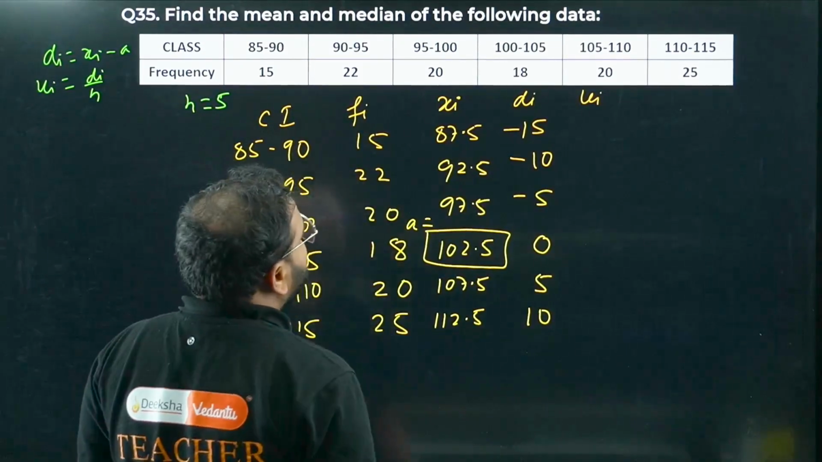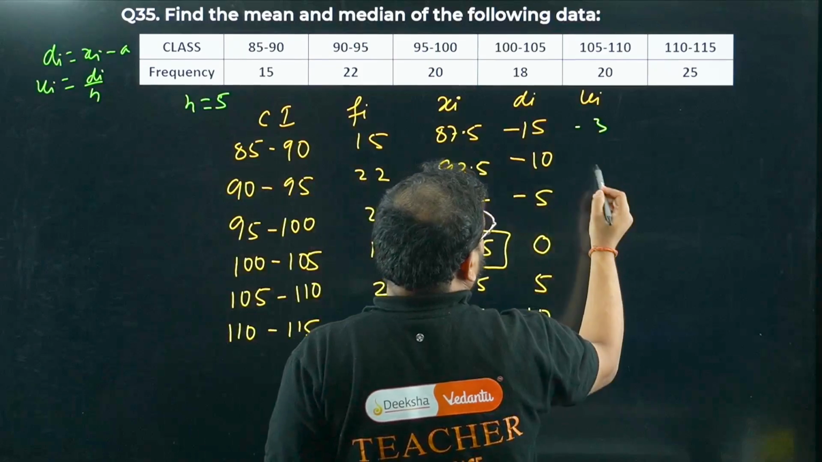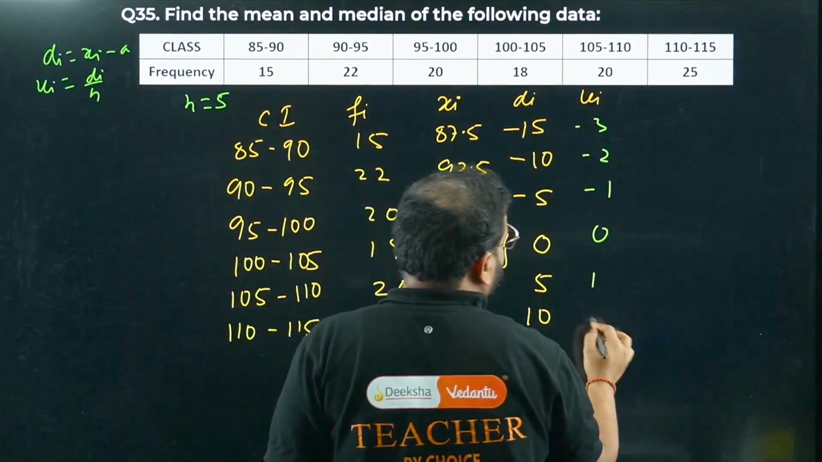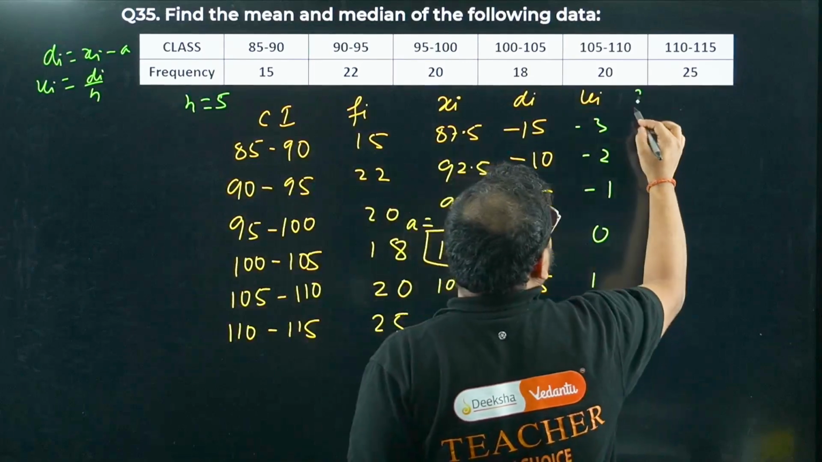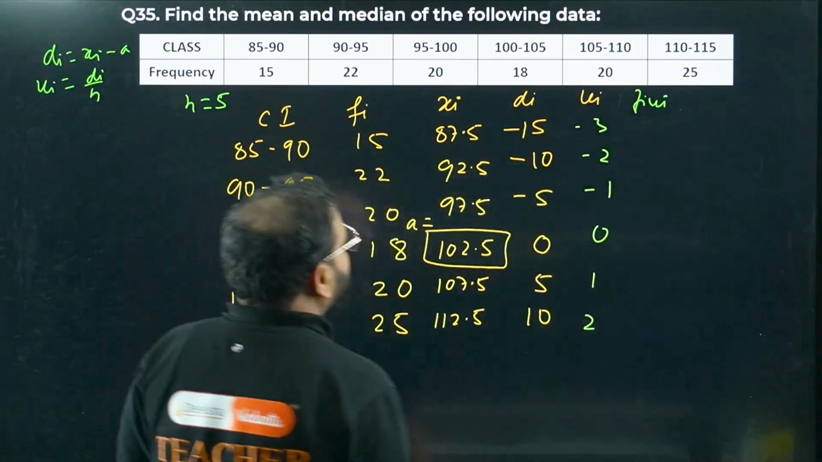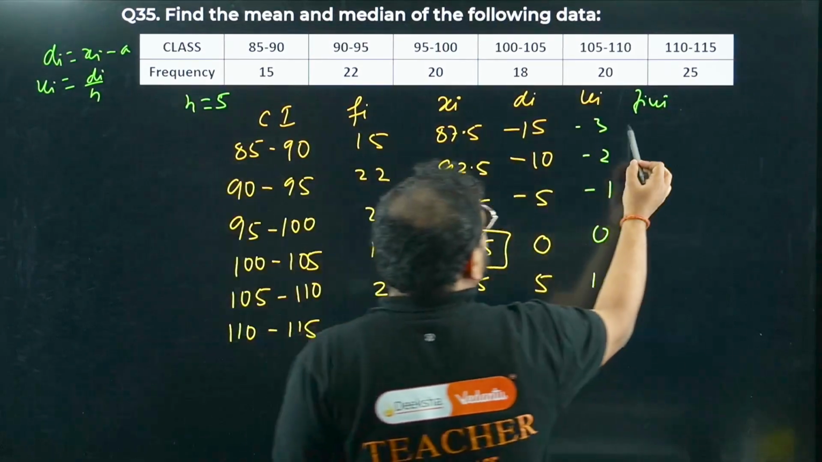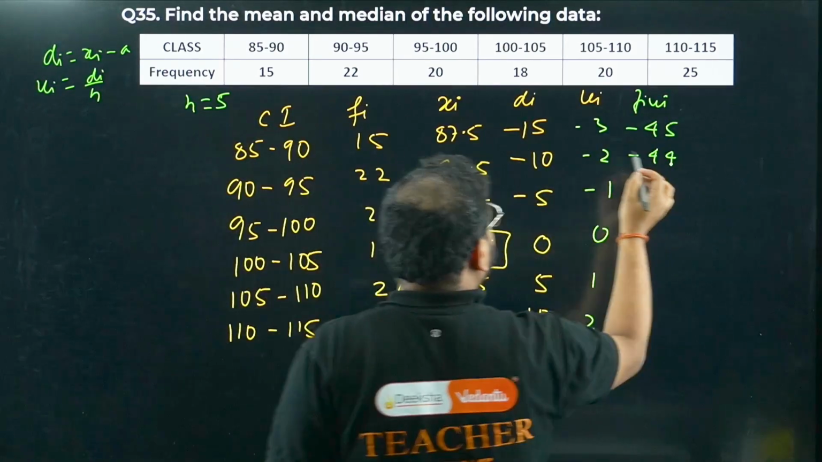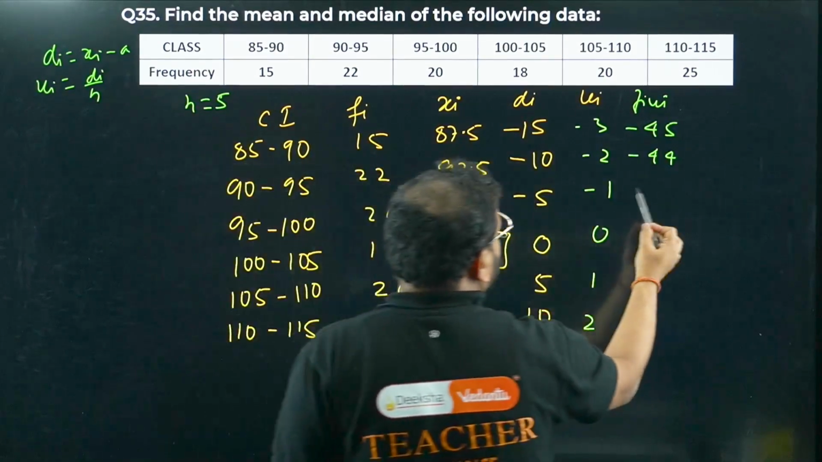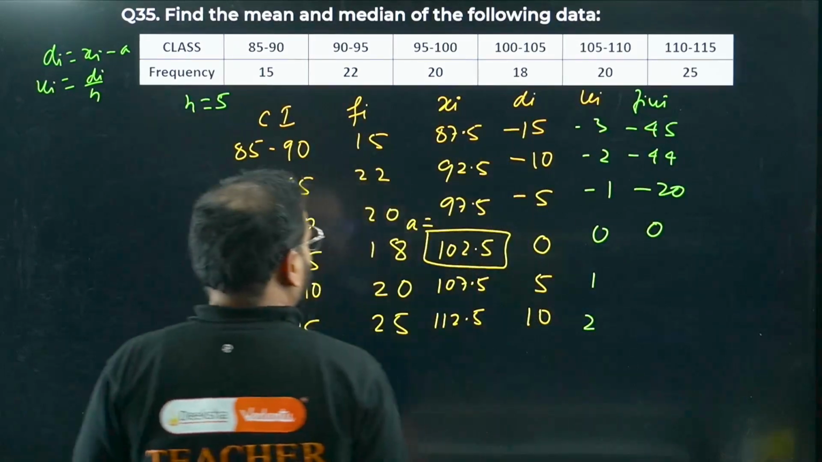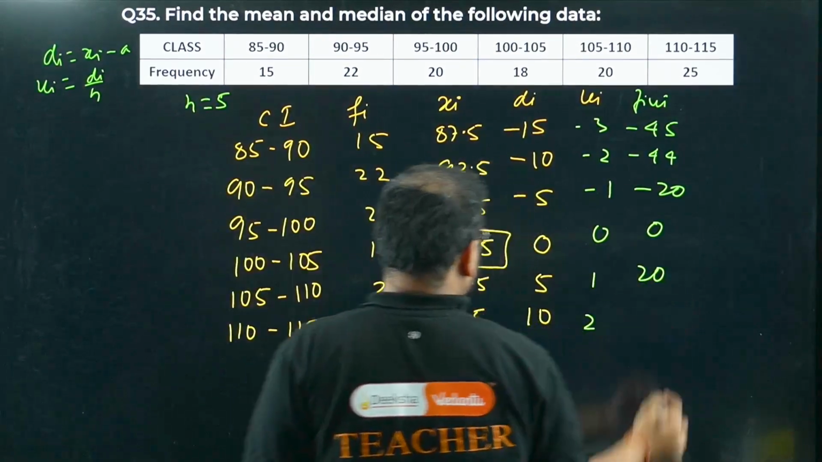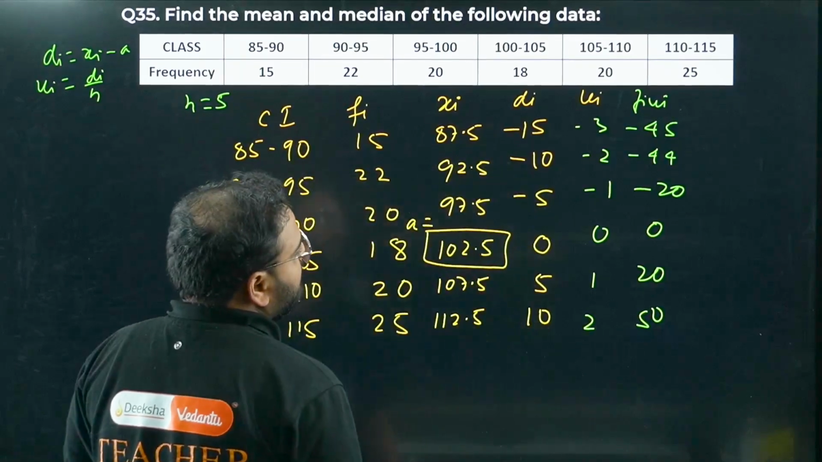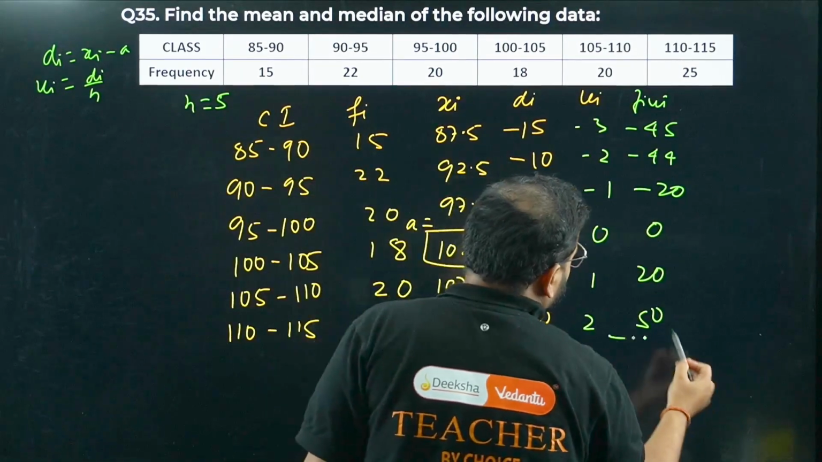So ui will be what, sir? Divide by 5. So minus 3 here, minus 2 here, minus 1. 0 by anything will be 0, 1 and 2. Last is what, sir? Fi ui. Multiply this. 15 into 3, so minus 45. Minus 44. I have 20 into minus 1, so minus 20. This is 0. 1 into 20 is simply 20. And this is 50, sir. Great. So this is Fi ui.